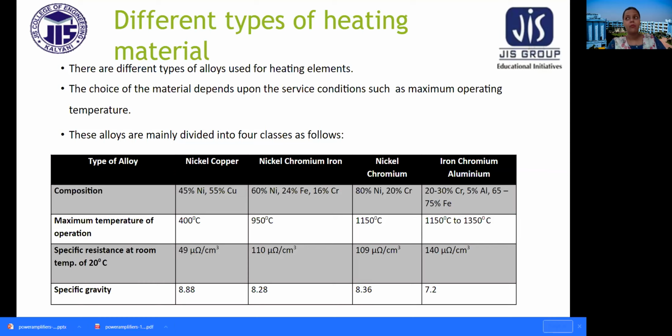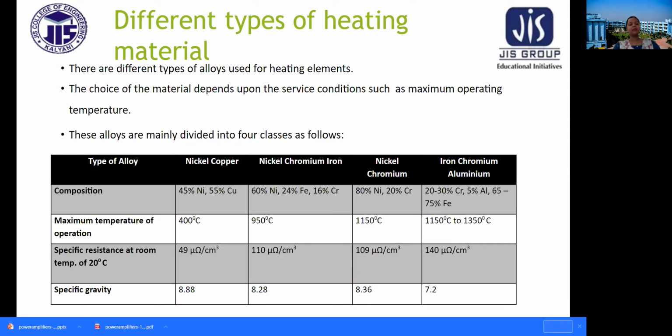Among them, what are the compositions? The composition is 45% nickel and 55% copper in nickel copper. In nickel chromium iron, 60% nickel, 24% iron, and 16% chromium. Nickel chromium individually can have 80% nickel and 20% chromium, and iron chromium aluminum can have 20 to 30% chromium, 5% aluminum, and 65 to 75% iron.